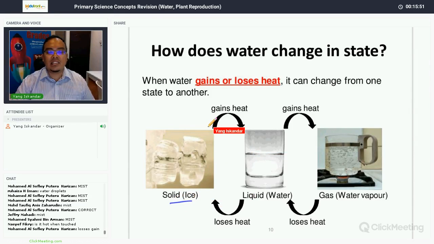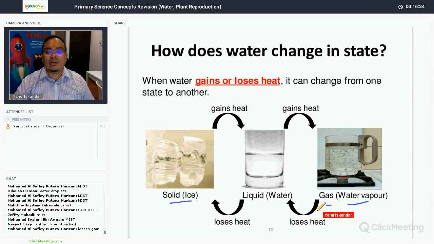So, solid ice, when it gains heat, when we put ice on a table, for example, it will gain heat from the surrounding air and it will melt, right? It will gain heat and melt, and it changes state to liquid state or water. Likewise, liquid, when you boil it, it gains heat. After some time, when it reaches the boiling point, it will change to gaseous state or water vapor.